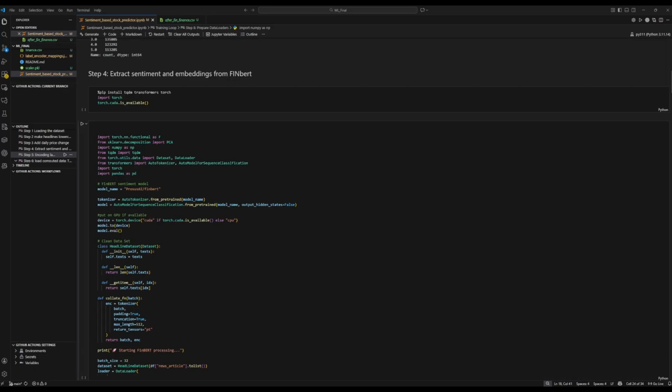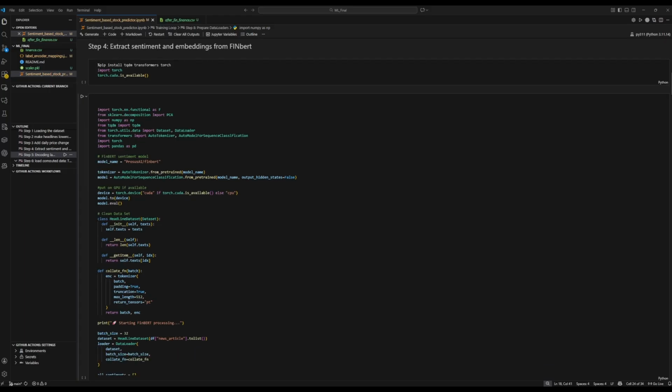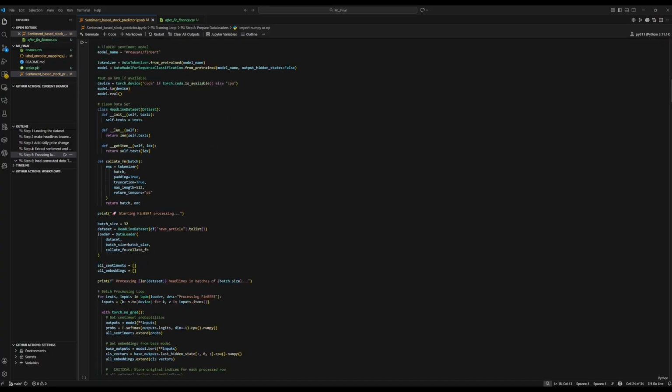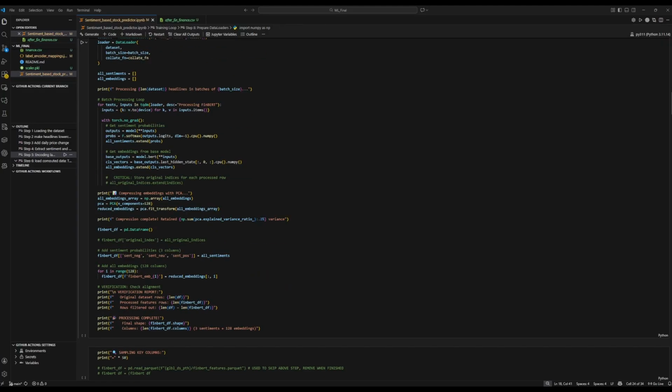We then extract our sentiment and embedding values from FinBERT. Now, without a good GPU, this can take over 24 hours on some systems. On some systems, this can take many hours. On some systems, this can take 30 minutes. So we've gone ahead, run this already, and compiled it into our after_finance.csv. This is available on the GitHub repo via Google Drive link. You can download it. It is about 1 GB in size.